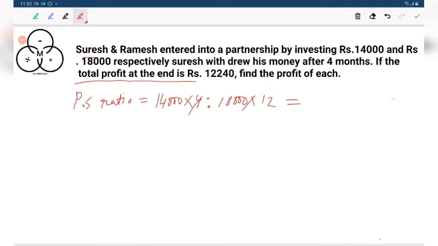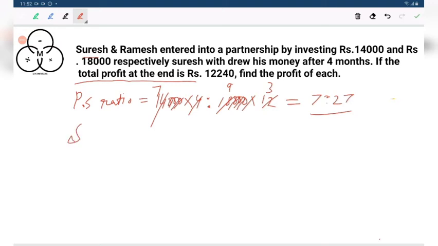This is equal to 7:27. So they need to share the profit in this ratio 7:27.